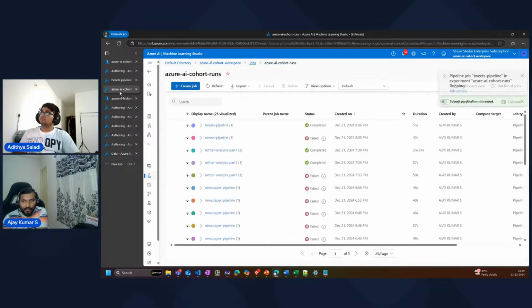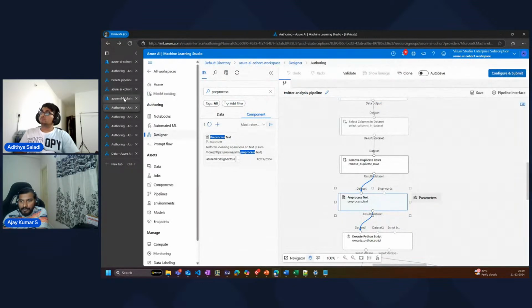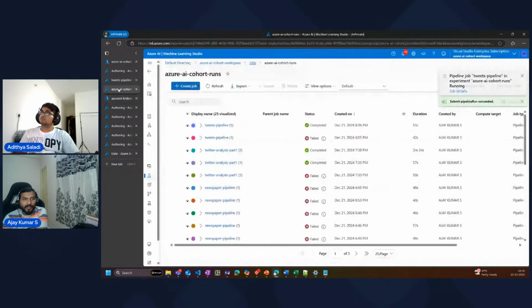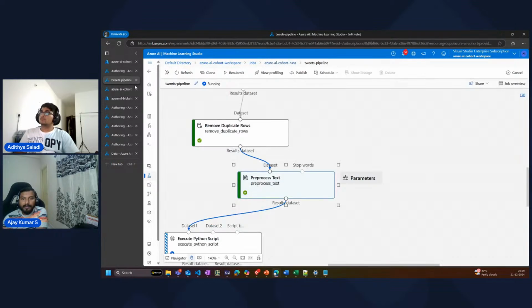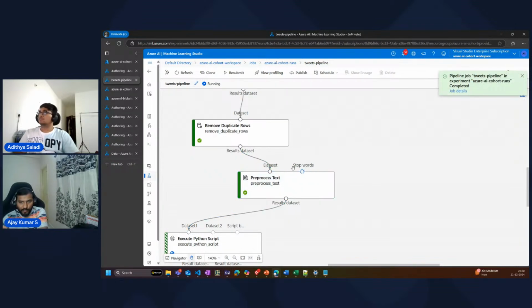If you remember, I just showed in the previous run, where it was having have, had, and things like that. Those can be configured in a custom fashion. If let's say you have a data set for it, that data set can be fed into this stopwords. So this pre-processed text will include the existing stopwords it knows, and it also includes the custom stopwords which we can give. This is where privacy and all those can be configured. If I have a privacy word, I don't want those texts to be processed, I can do that using these stopwords. This is a custom way in which you can plug a different data set into it, and then this will filter out all those.